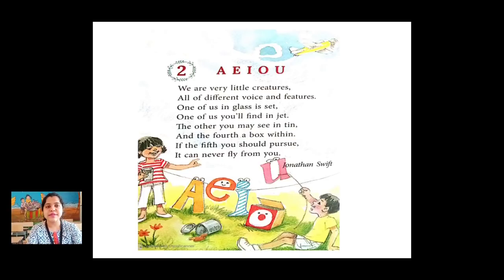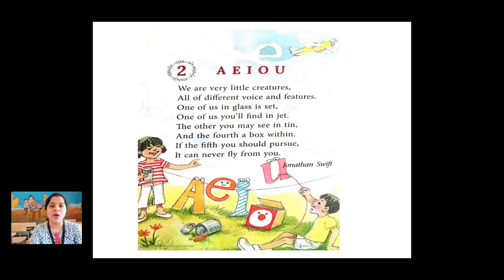So students, if you look at the poem carefully, you will understand how these tiny creatures have been put in different words. Yes, they all have been put in different words and they are having different features and how their sounds are different, right? This is a very short poem, isn't it?